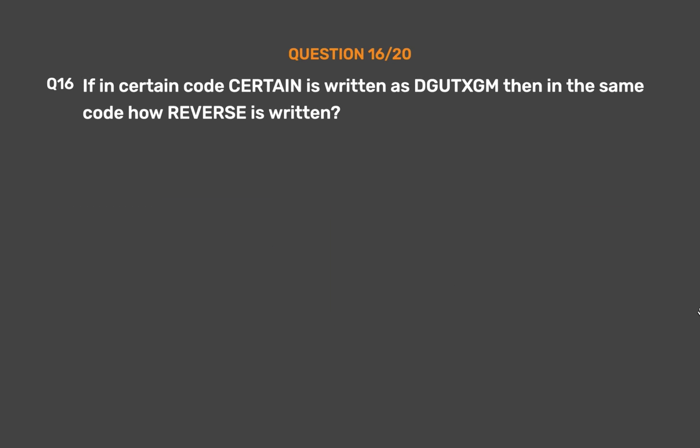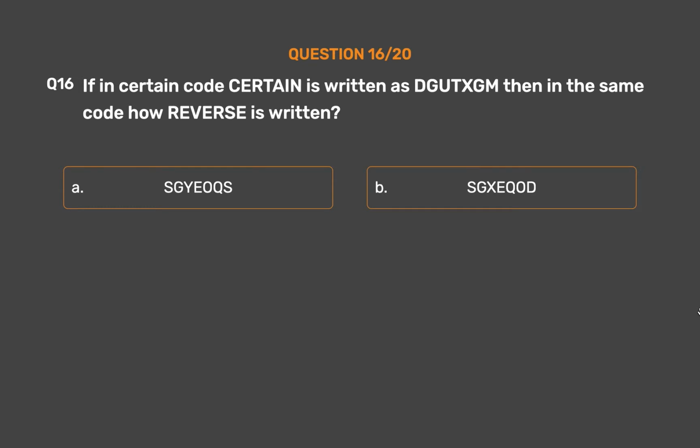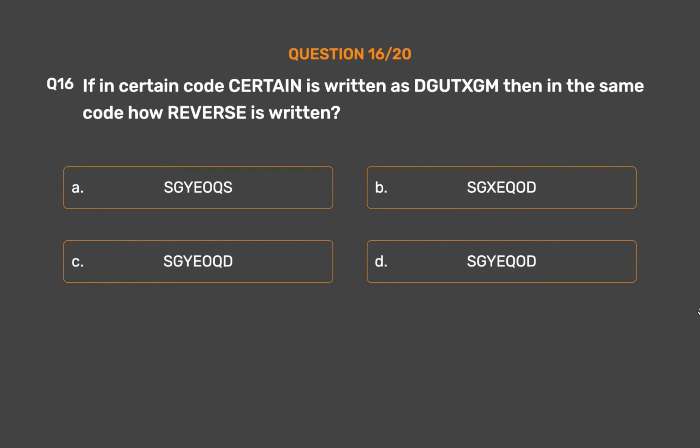Question number 16. If in a certain code certain is written as dguxm, then in the same code how is reverse written? Option A, Sgux. Option B, Shksekd. Option C, Sgayaukd. Option D, Sgaikd. Option E, none of these.